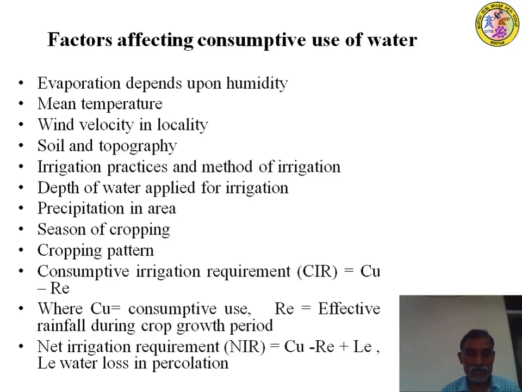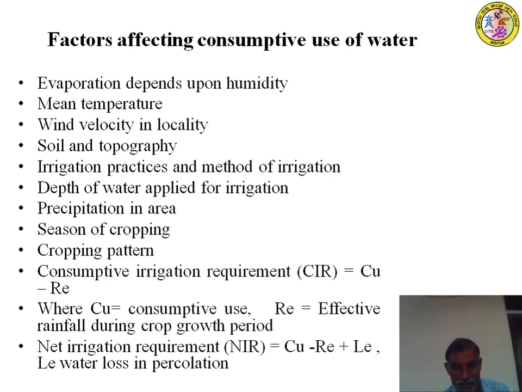Seasons of the cropping we have definitely discussed here: the beginning period or mid period, development period and end period. Depending upon the development of these seasons, the consumptive use of water or the supply of water is also different. Cropping pattern, whether you are going to mixed cropping patterns or a single cropping pattern, also matters. Depending upon the cropping pattern, the plants' consumptive use of water changes accordingly.